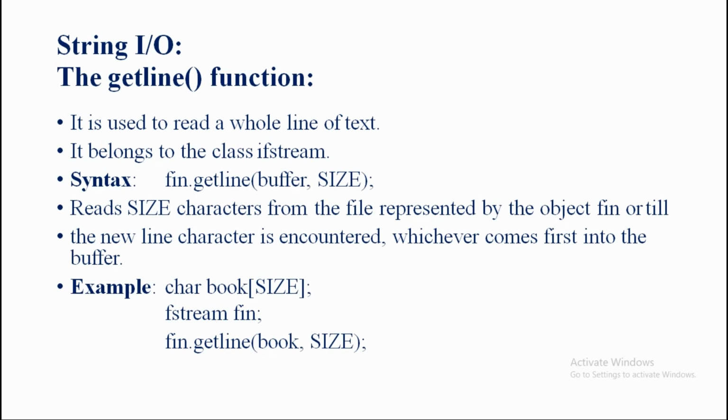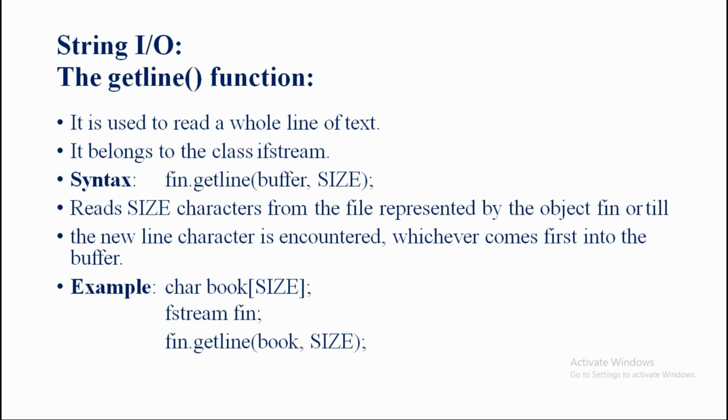Correct now? Okay. Now after knowing what's the use of the get and which class it belongs to, the next thing is our syntax. So in this syntax we write fin dot getline, opening of the parenthesis, buffer, comma, size, closing of the parenthesis, semicolon. Clear this point here? Now this is only the syntax.